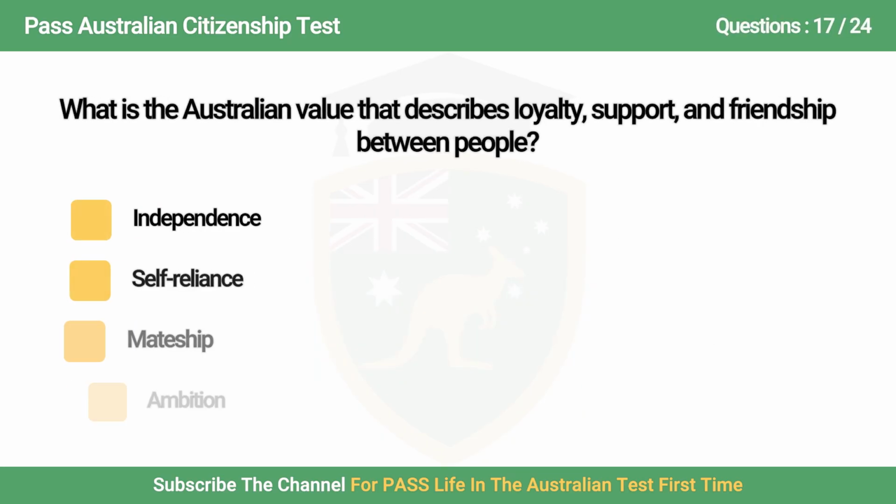Question 17. What is the Australian value that describes loyalty, support, and friendship between people? A. Independence. B. Self-reliance. C. Mateship. D. Ambition.